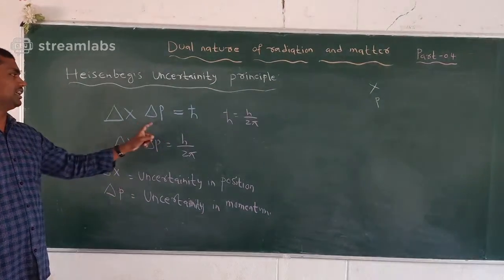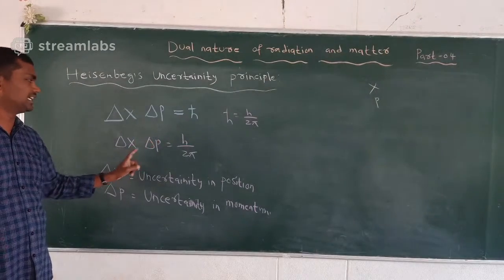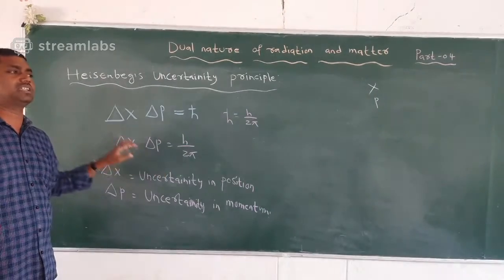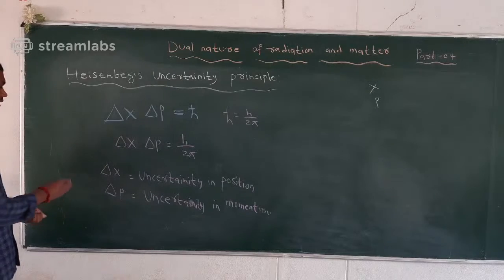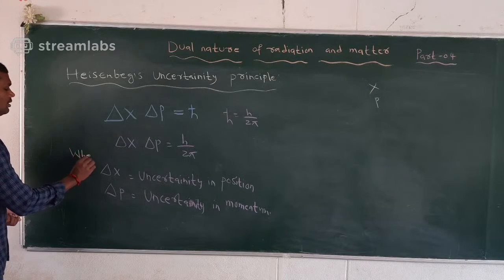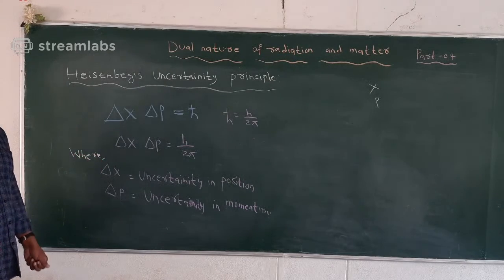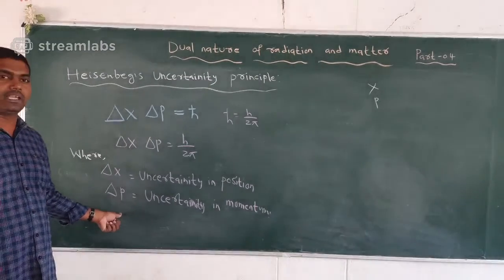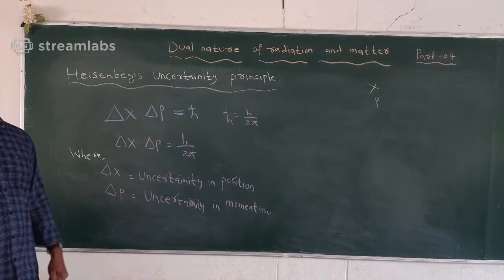So delta x delta p is equal to h cross, or delta x delta p is equal to h by 2 pi, where delta x is uncertainty in position and delta p is uncertainty in momentum.